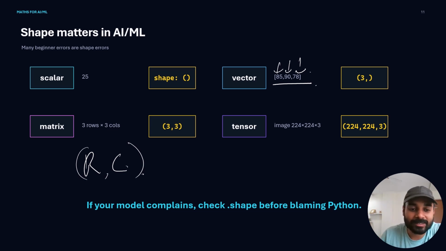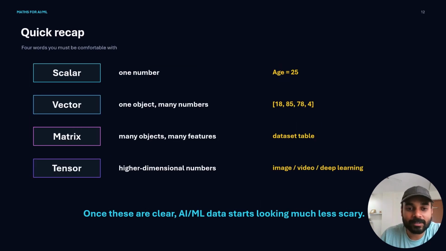So a quick recap of what we have learned today. The scalar is a single number. Vector is one object, many numbers. Matrix, many objects, many features. And a tensor is higher dimensional numbers. So basically, tensors are used for images, videos, and in deep learning models.